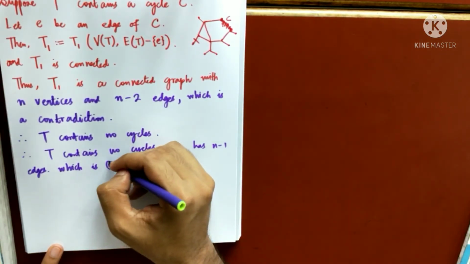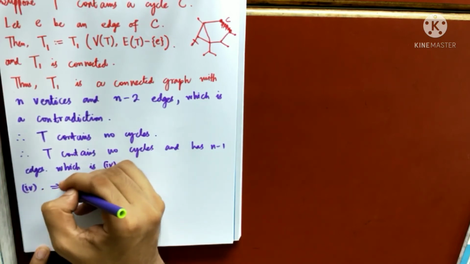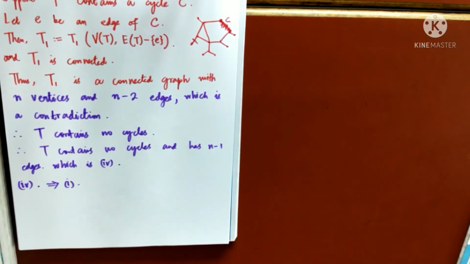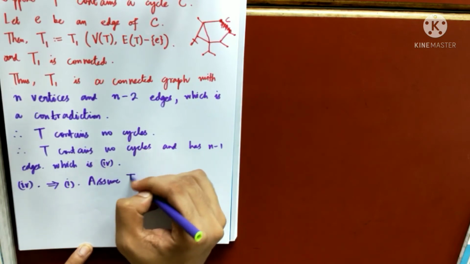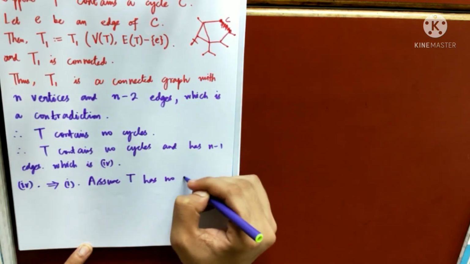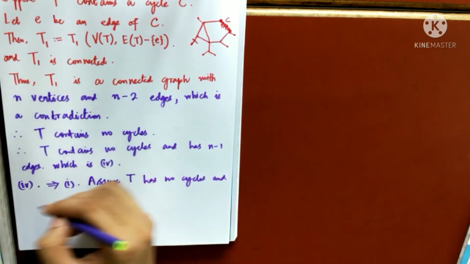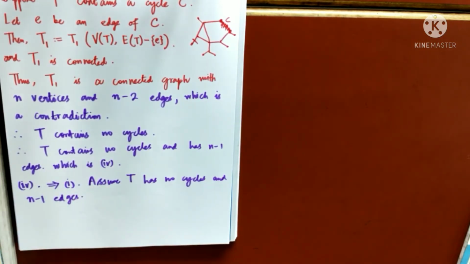So to complete the theorem, I have to prove that last one, 4 will imply 1. That means I'll assume that my graph T has no cycles and the number of vertices is n, I know, and n minus 1 edges. This is your statement of number 4. I am assuming 4. I have to prove that T is actually a tree. Under this condition, T is actually a tree. I am proving 4 implies 1.